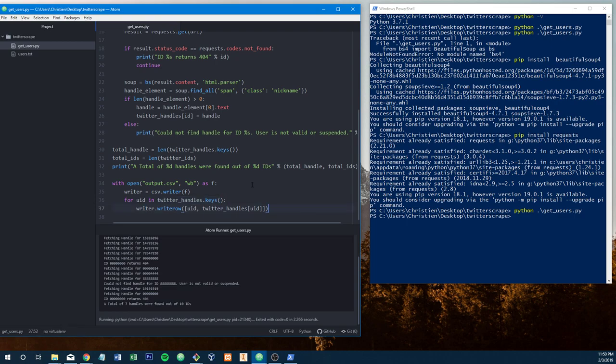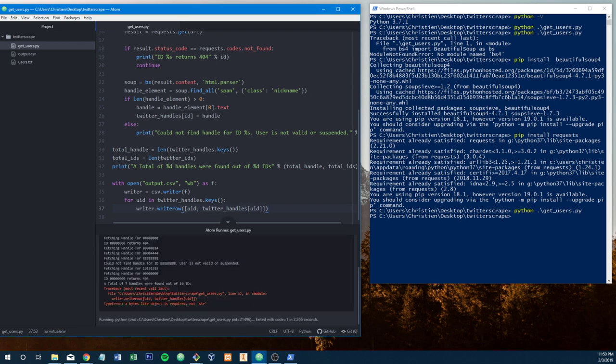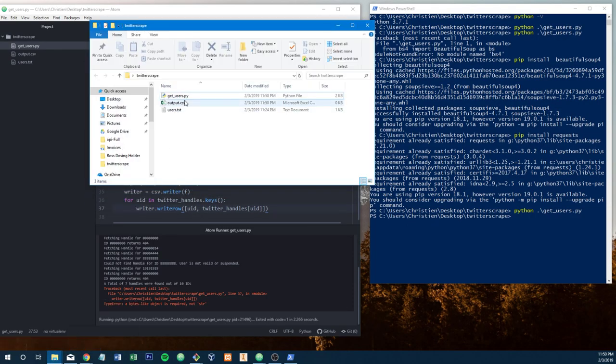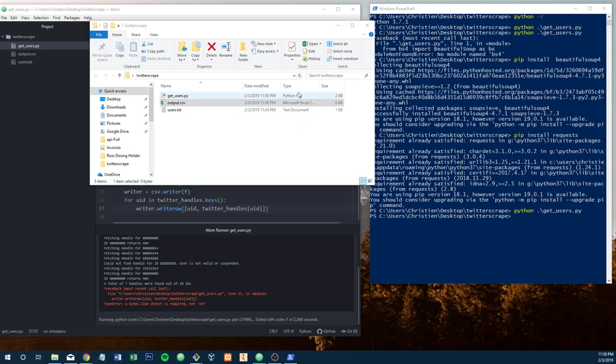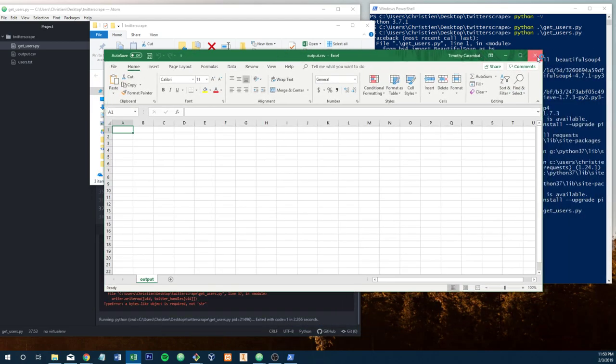So let's see if we even get a result out of this, see if we get an error or not. Byte-like object is required, not string. Well, let's see what happens. Where's our write file? Here it is, output. Oh, it's opening on my other screen. Let's see if anything even got written. Okay, so you can see that nothing even got written in that instance.